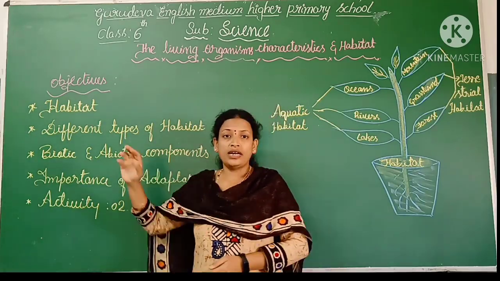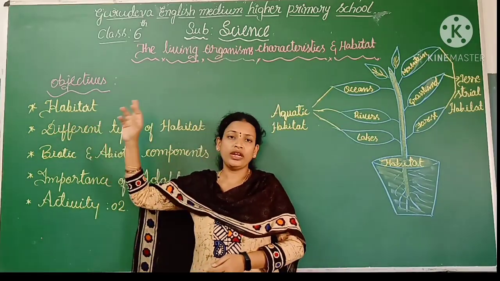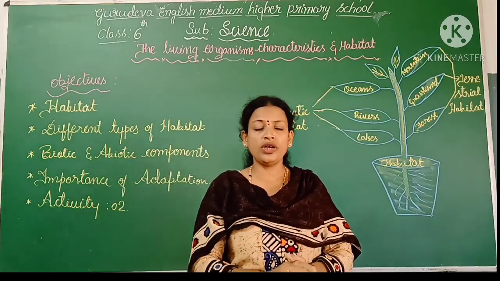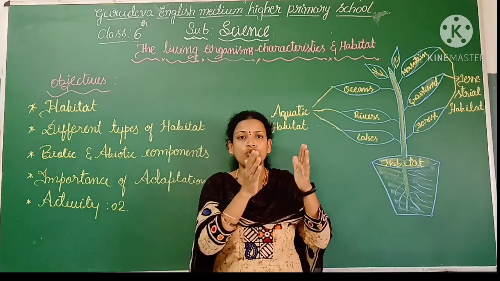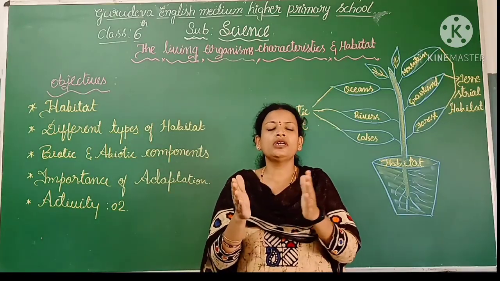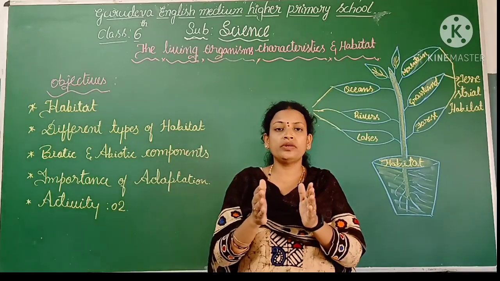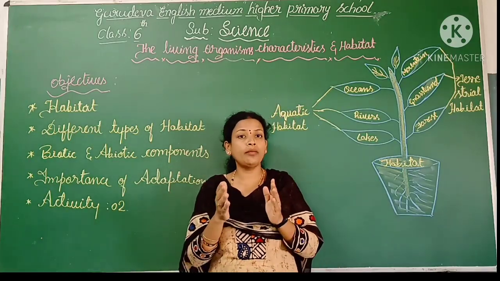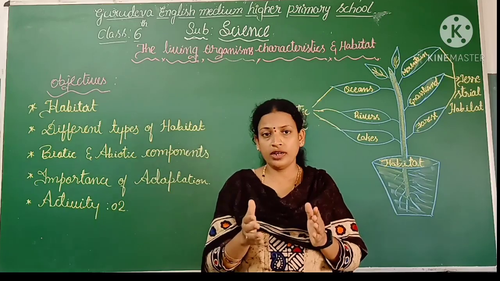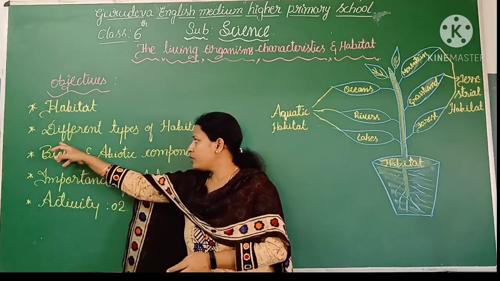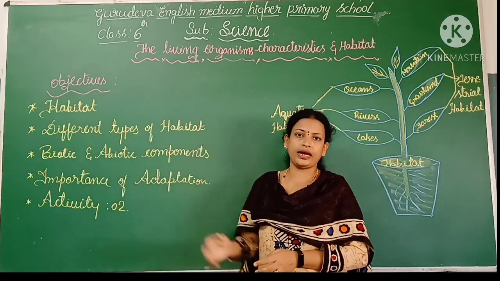That's why we prefer these two, adaptation and habitat. It's going to be 50 plus 50, it's going to be 100%, meaning these two are very important factors in an organism's life. Next we should discuss the different types of habitat.